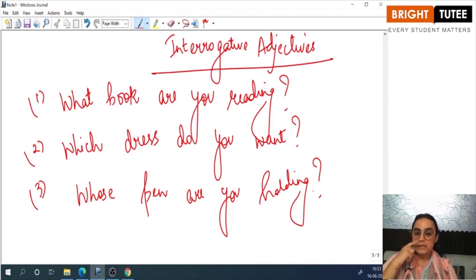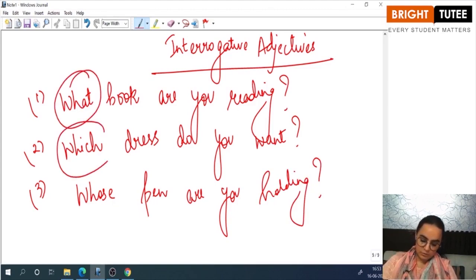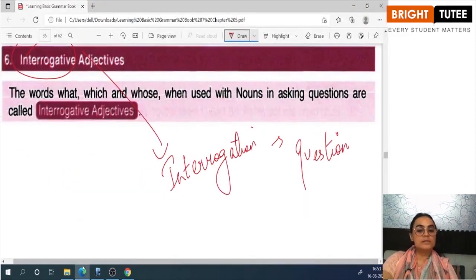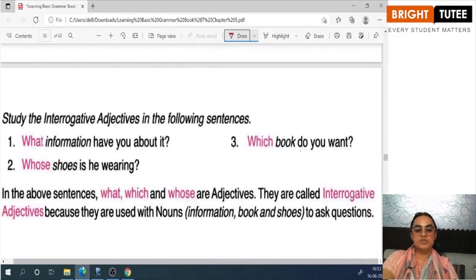So as you can see, what are the question words in these sentences? What, which, whose. And these question words are used with a noun to ask a question. So when the question words are used with a noun to ask a question, they are known as interrogative adjectives. Okay? So the words which are used with the nouns to ask the questions are interrogative adjectives.